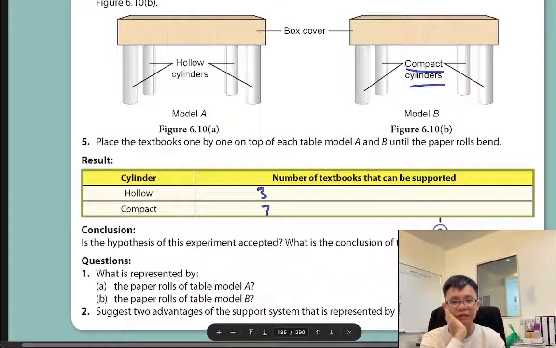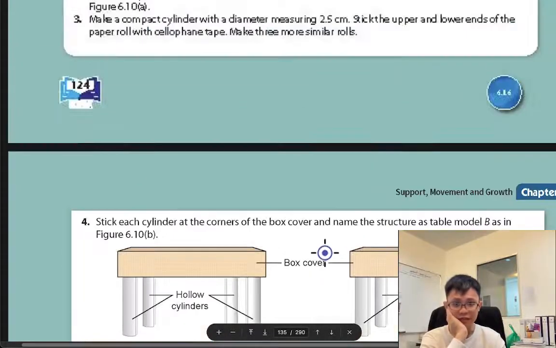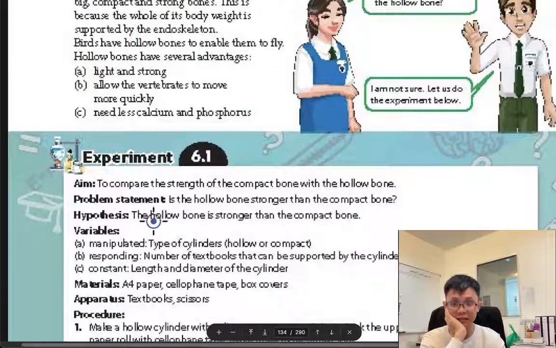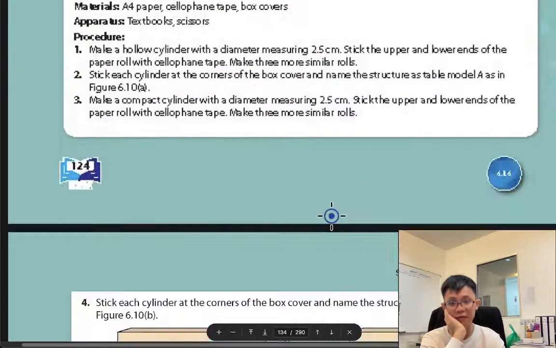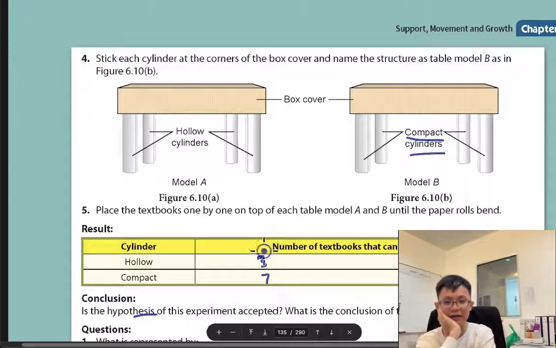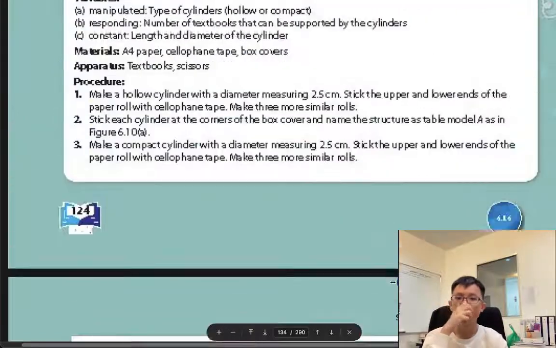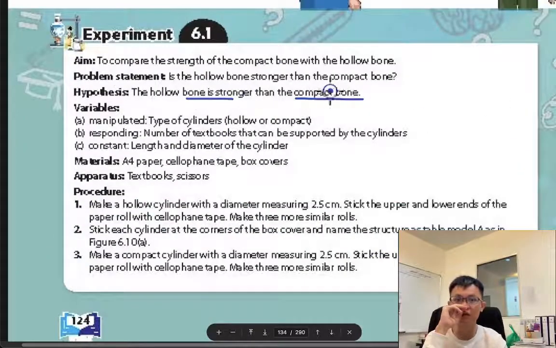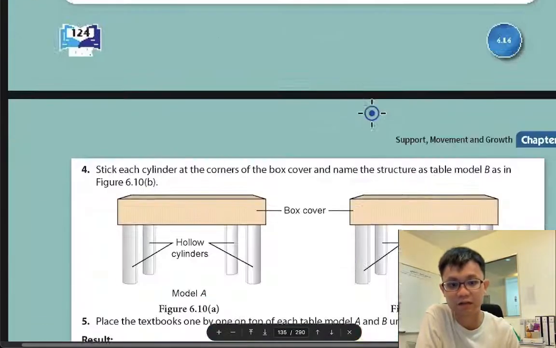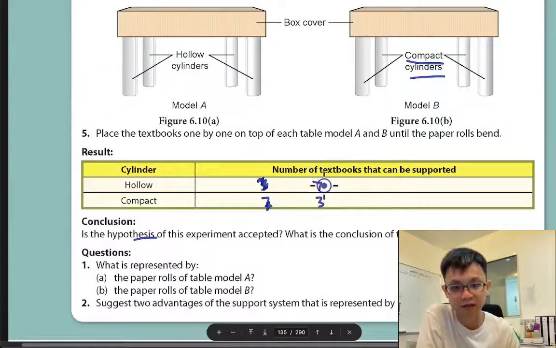in the hypothesis, what is accepted? What is the hypothesis? The hypothesis is hollow bone is stronger than compact bone. So then this one I need to put 7, this one I need to put 3, because he says hollow bone is stronger than the compact bone. Just now we already defined what is hollow; the empty one is hollow, the other is compact. So basically maybe hollow can take 7 books, compact can only take 3 books.